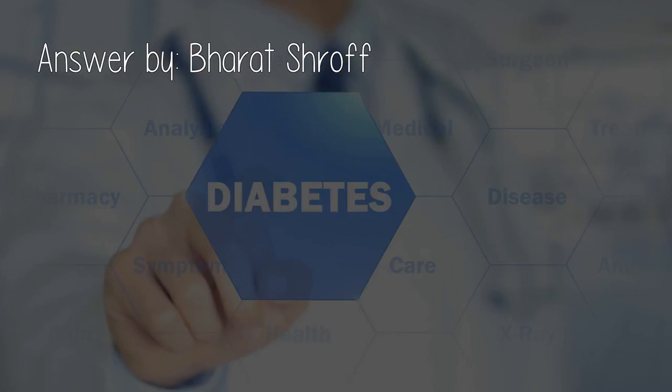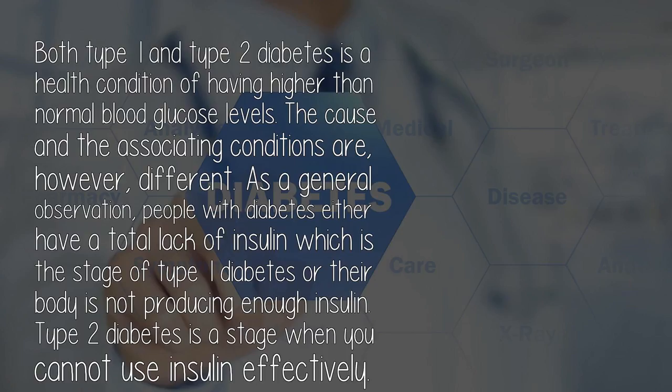Answer by Bharat Shroff. Both type 1 and type 2 diabetes is a health condition of having higher than normal blood glucose levels. The cause and the associated conditions are, however, different. As a general observation, people with diabetes either have a total lack of insulin, which is the stage of type 1 diabetes, or their body is not producing enough insulin. Type 2 diabetes is a stage when you cannot use insulin effectively.